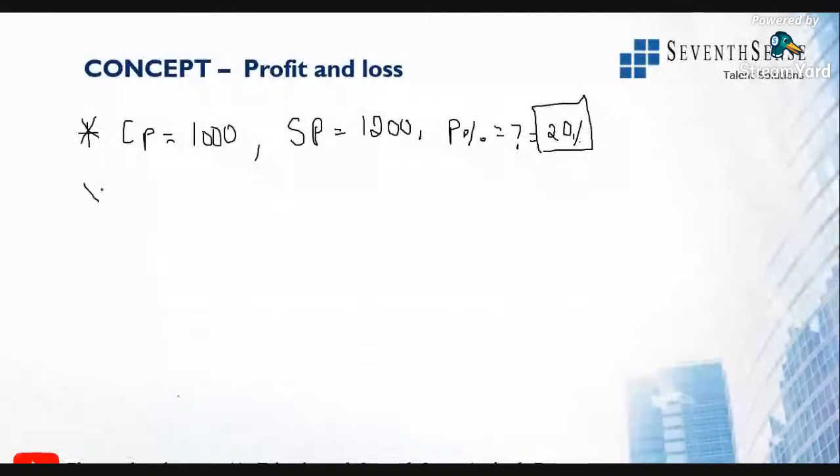So here, if cost price is 1000 rupees, selling price is let us say 800 rupees. What is the loss percentage? Superb. 20%. Wonderful. Now give the answer for the second one. If the cost price is 1000, selling price is 800, what will be the loss percentage?